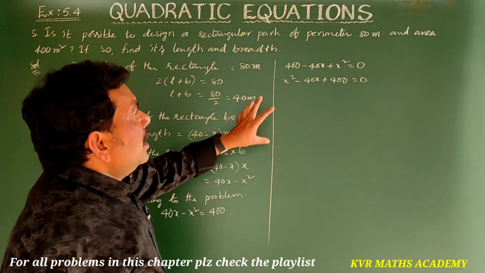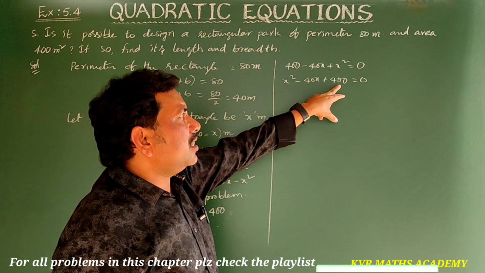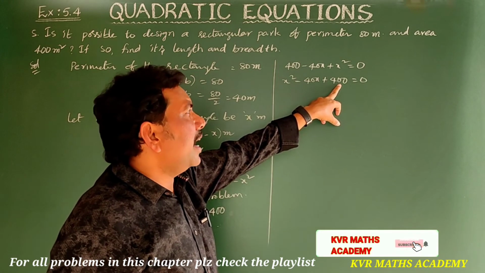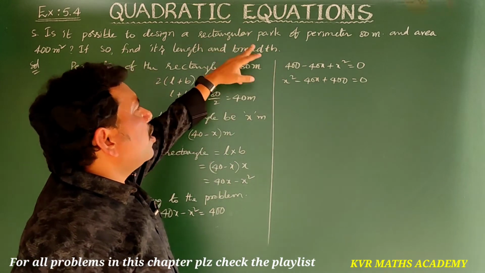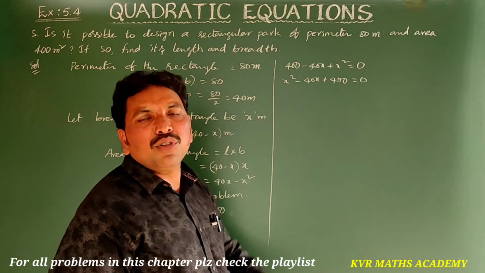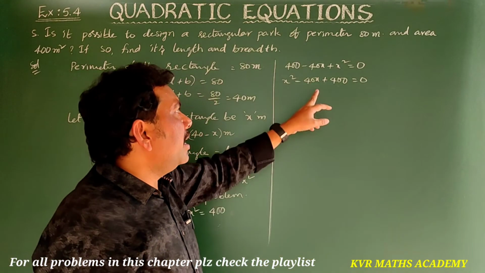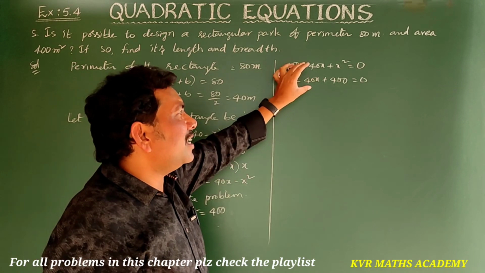So does this type of rectangle exist or not? If it has real roots, then it may be possible, otherwise not possible. See, 400 means 20 into 20, and 20 plus 20 is equal to 40. It is getting, so it has real roots.